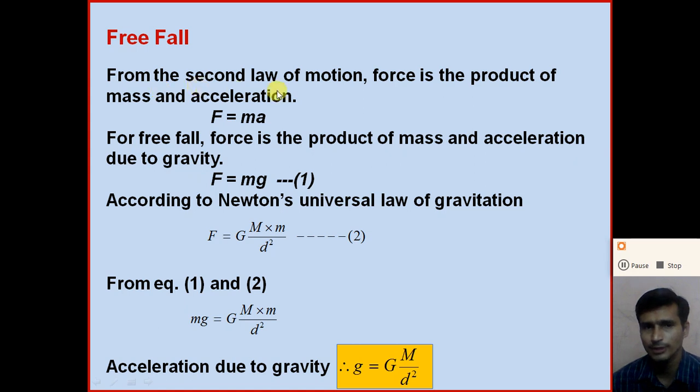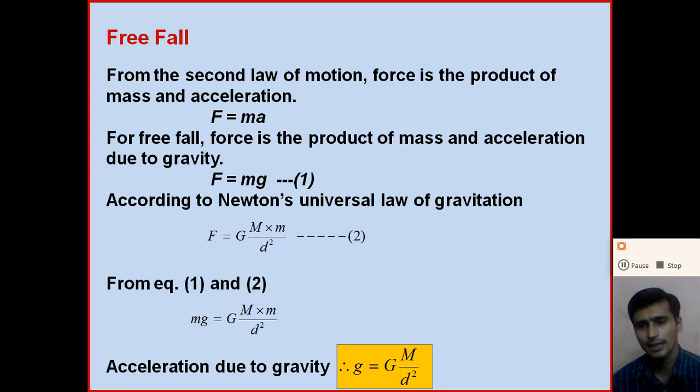So from the second law of motion, the force is the product of the mass and acceleration, right? So we can say that F is equal to m into a, where m is the mass of the object and a is the acceleration of the object.